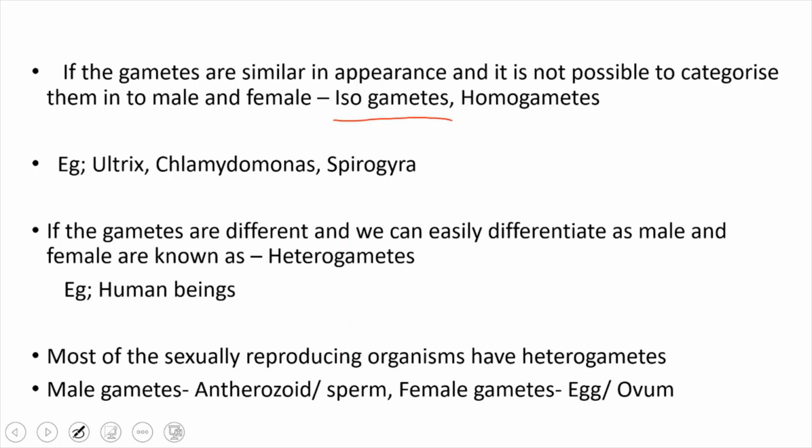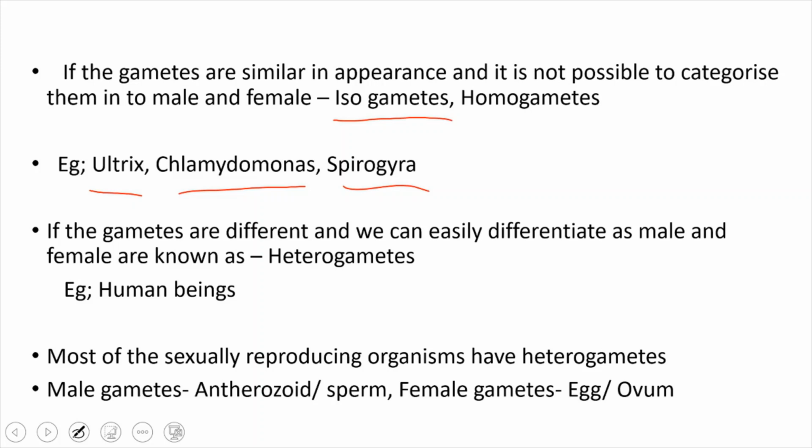Examples where isogametes are present are Ulothrix, Chlamydomonas and Spirogyra.